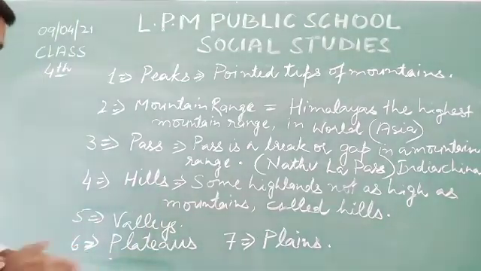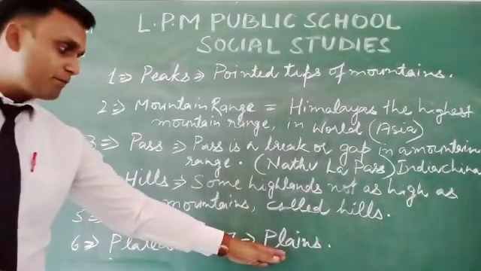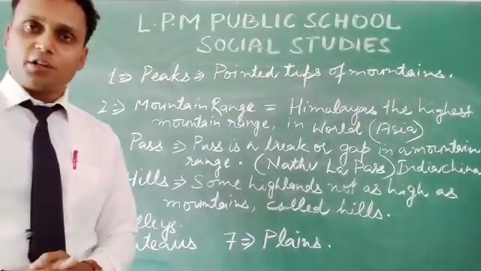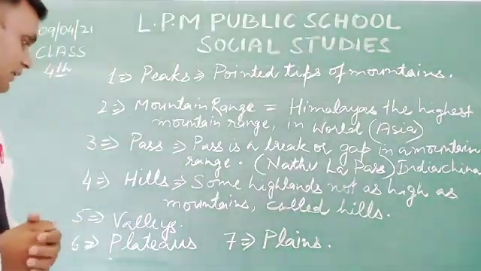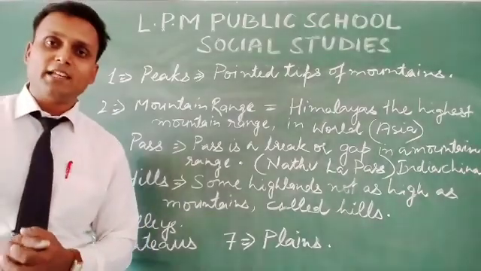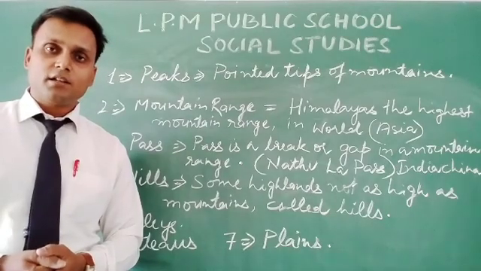After that we have valleys, plateaus and plains. These topics we have discussed in our previous video, but for your learning I can discuss some more points regarding valleys. What is a valley? A valley is a lowland between mountains.